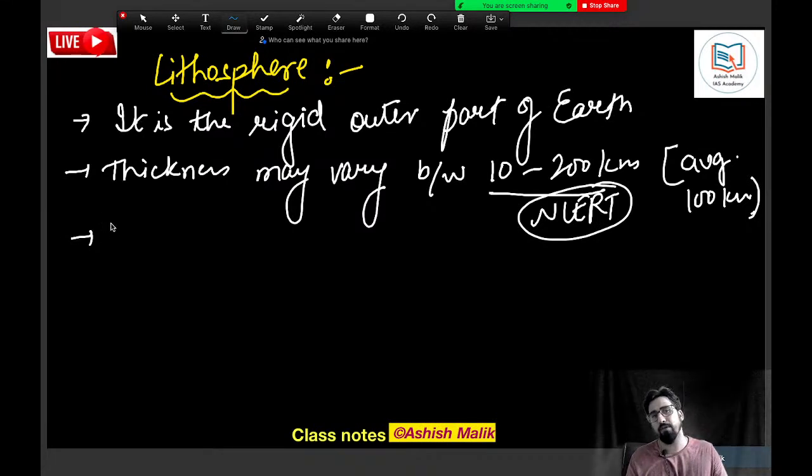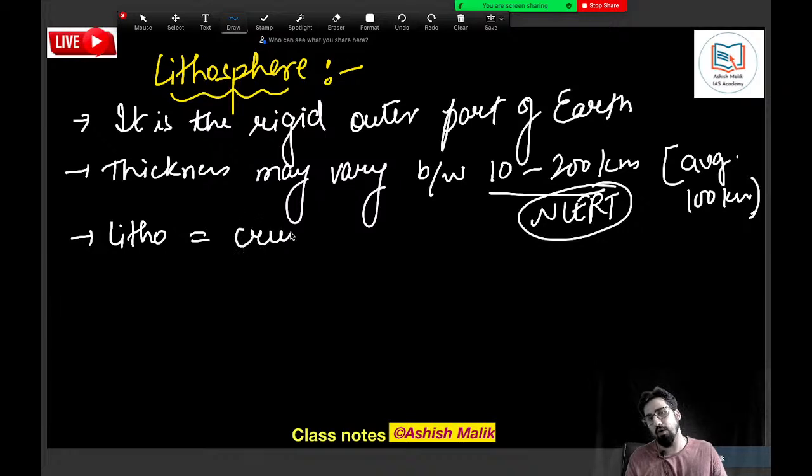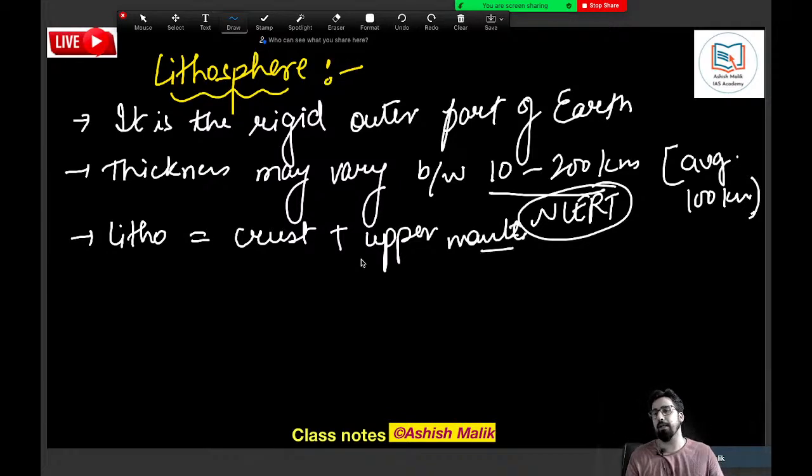Please remember, whenever we use the word lithosphere, it means the whole of the crust plus some part of the upper mantle as well. So please remember it very, very carefully.